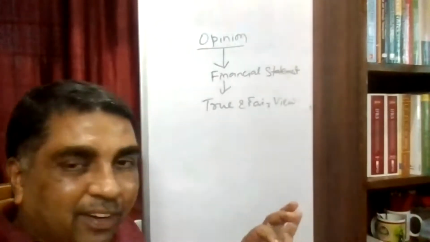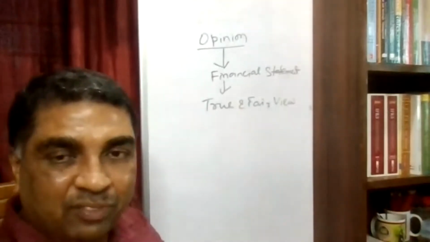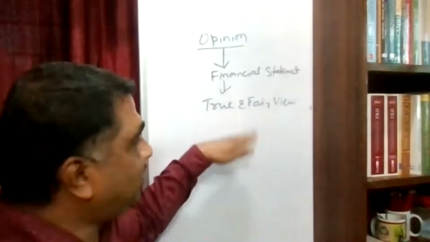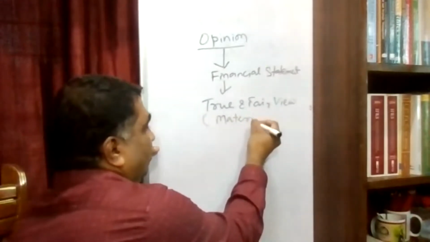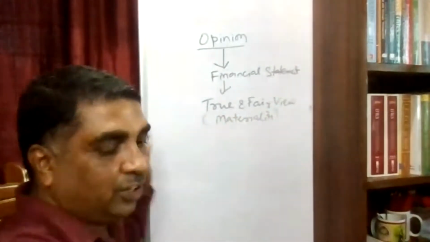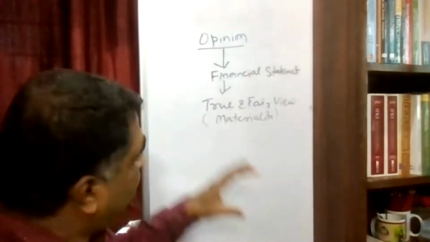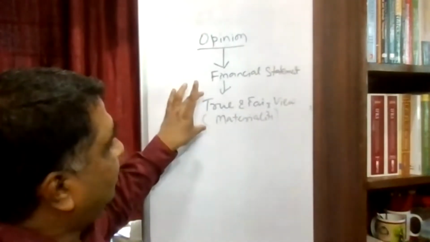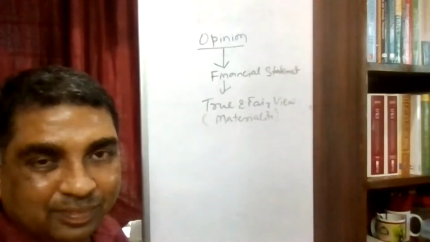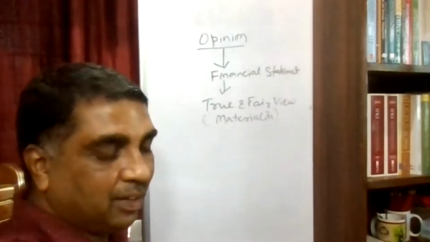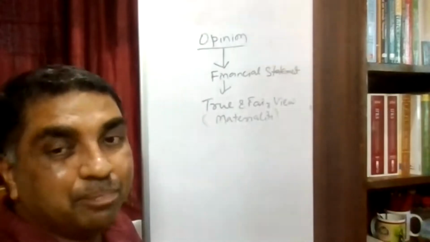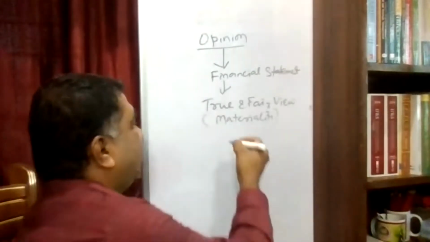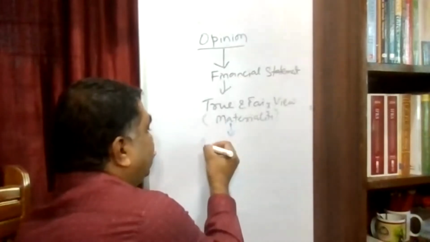That means even if there is some error and fraud, the financial statements can still show a true and fair view if they are immaterial. So in that context, to give this opinion, we have understood the concept of materiality. So the auditor can say it is showing a true and fair view, keeping in mind the concept of materiality. And the financial statements will not show a true and fair view if they contain some misstatements. The related term here is that we have to consider the misstatements.